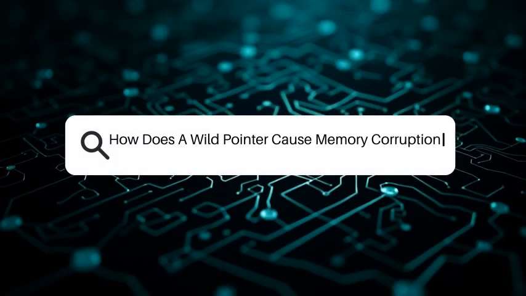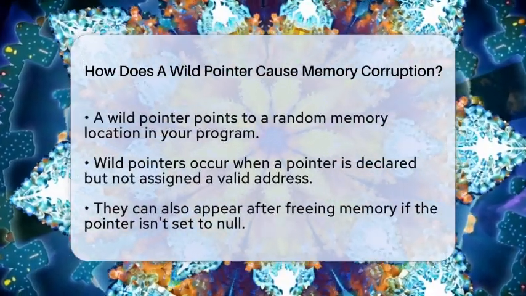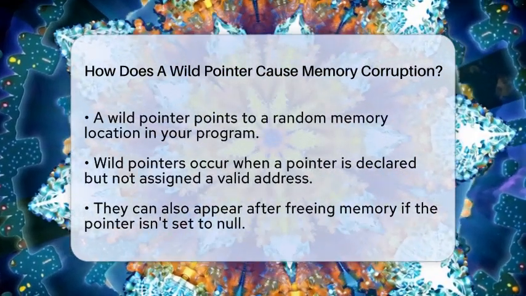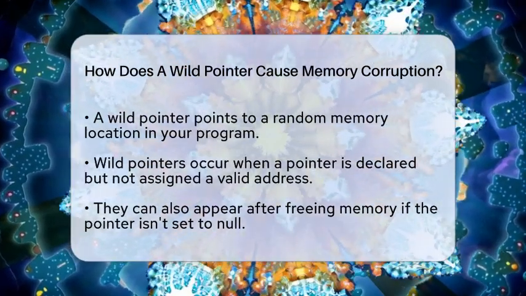How does a wild pointer cause memory corruption? Imagine a pointer in your program that suddenly points to a random spot in memory. That is what a wild pointer is. It has not been set to a proper address, so it points somewhere it shouldn't.